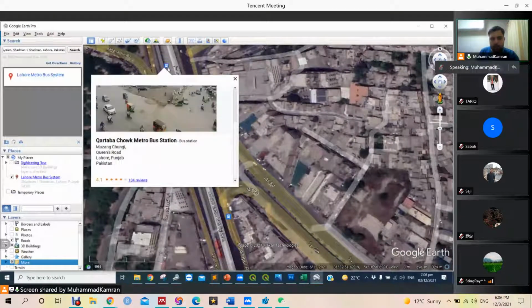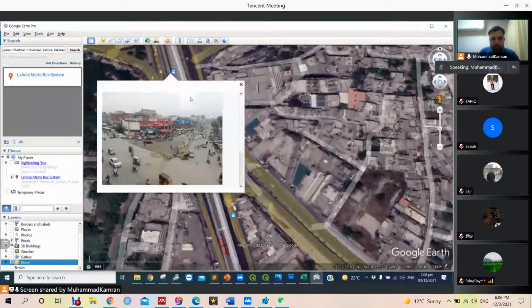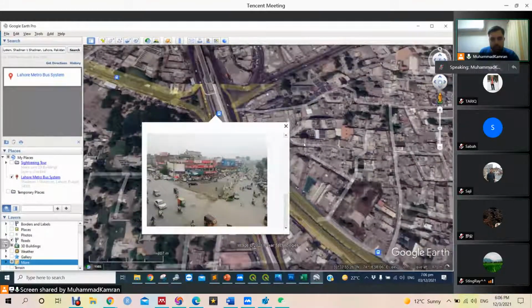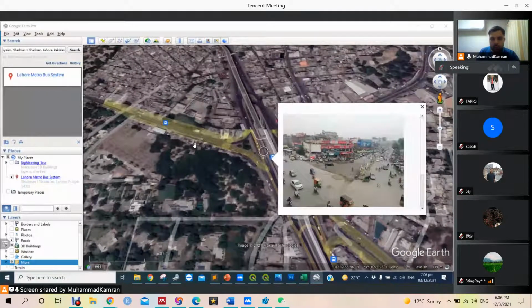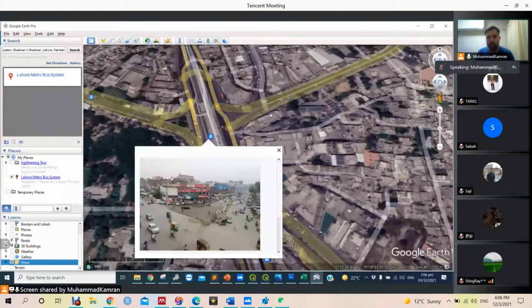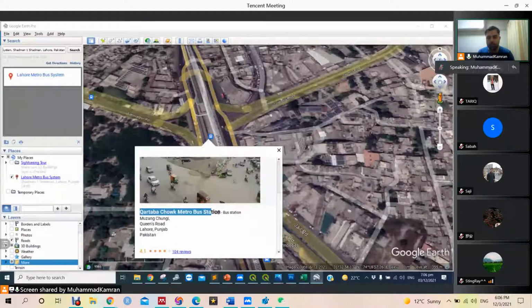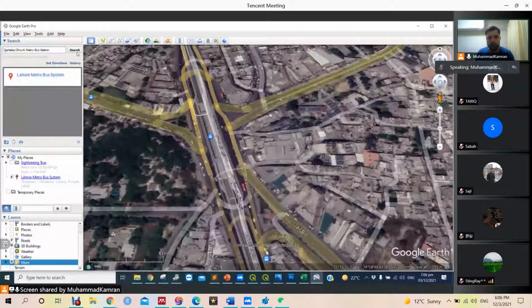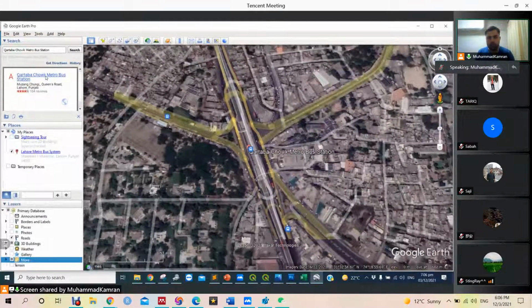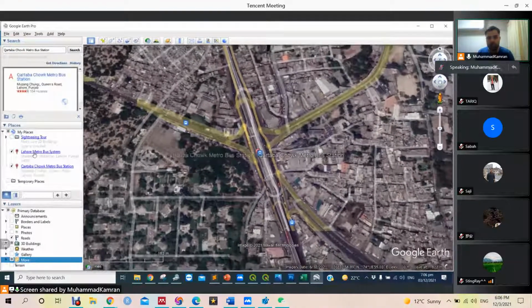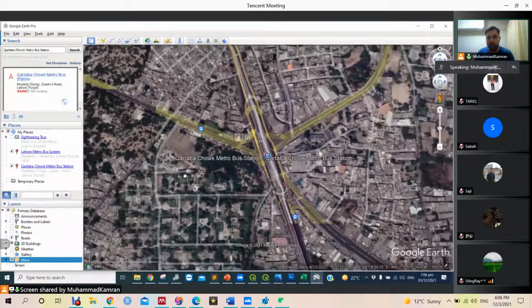We can save this. How to save this? There is an option to save, or we can search it again. Katba Chowk metro station. There was an option to save. Okay, this is the Katba Chowk metro station. We can save to my places. Now we have 2 places here.